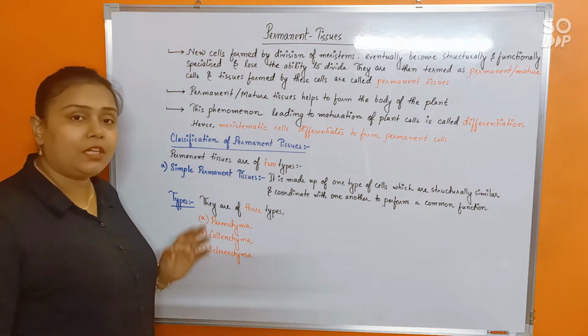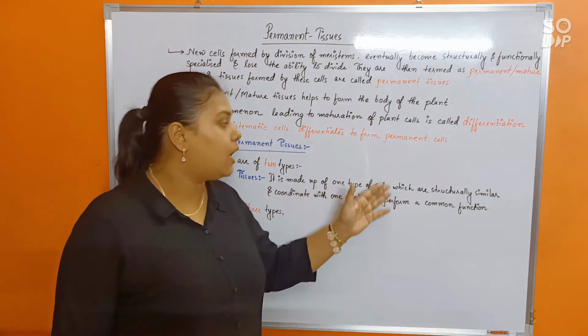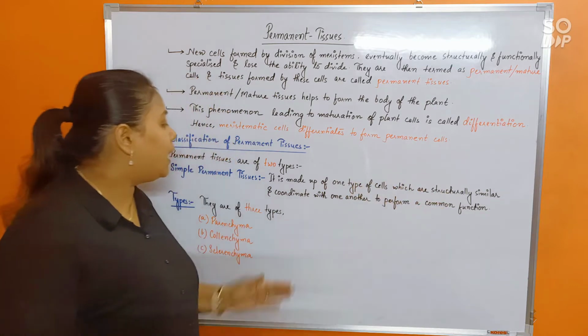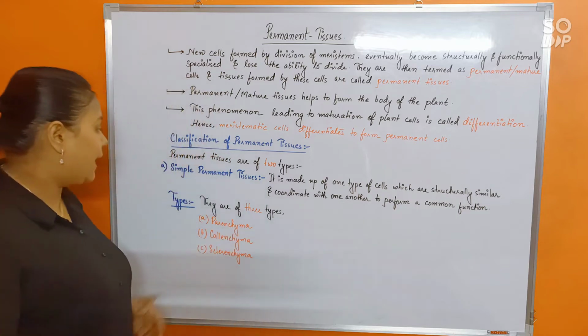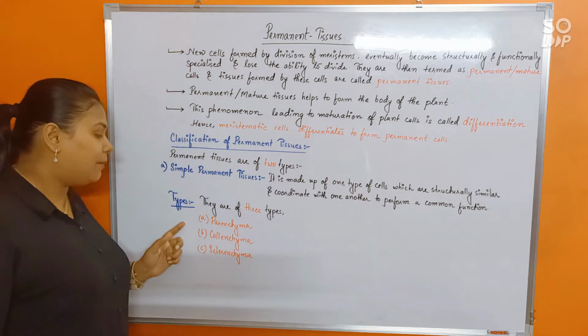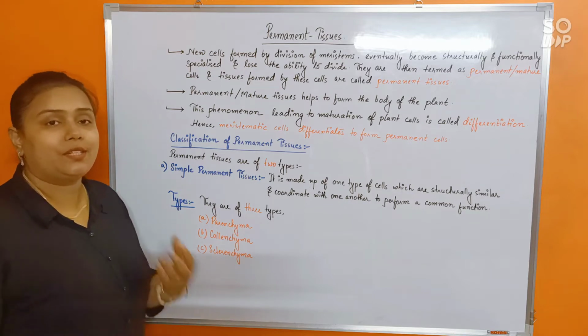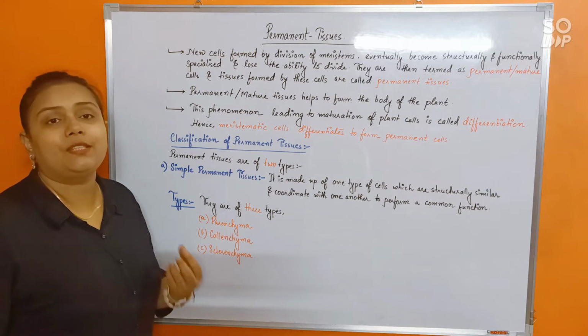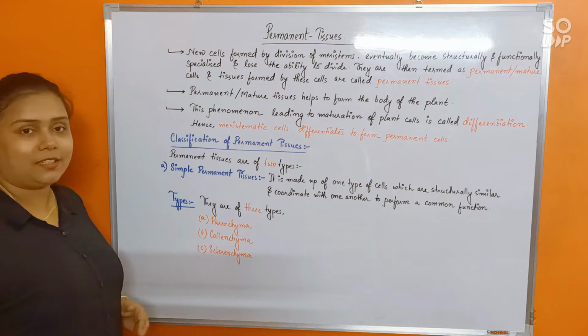First is simple permanent tissue we are going to discuss. It is made up of one type of cells which are structurally similar and coordinate with one another to perform a common function. And the simple permanent tissues are again of three types: parenchyma, collenchyma, sclerenchyma. Each of them will have their distinct features. All of them will have distinct functions. So let us discuss them in detail.